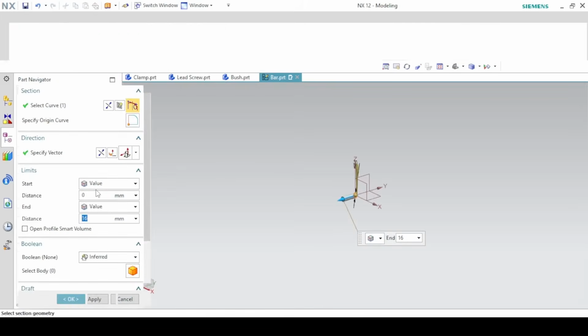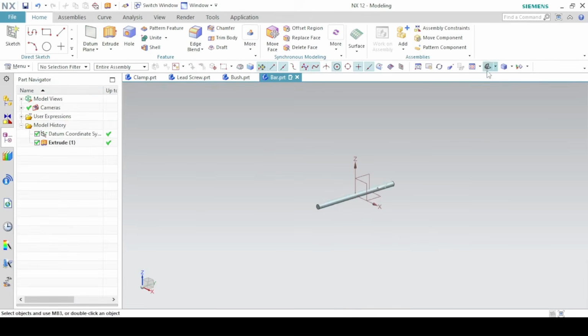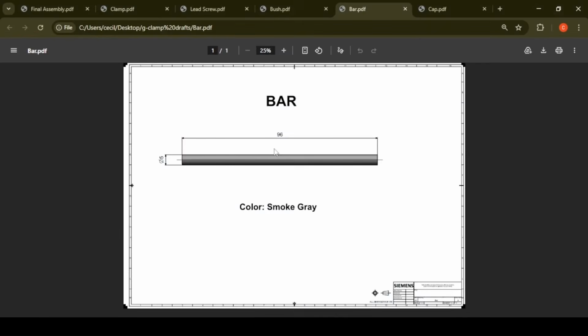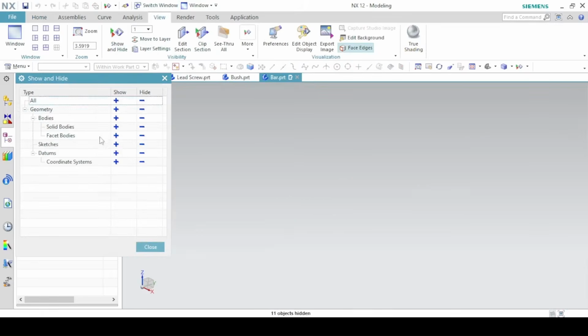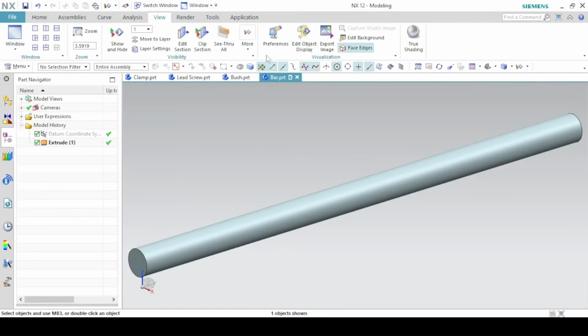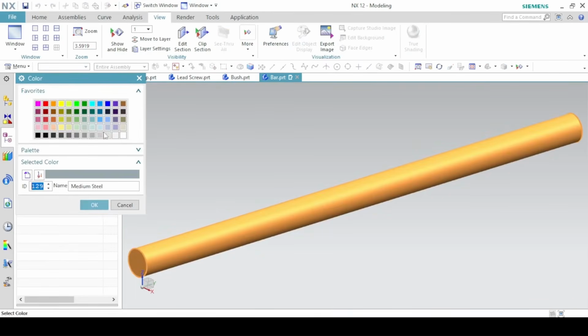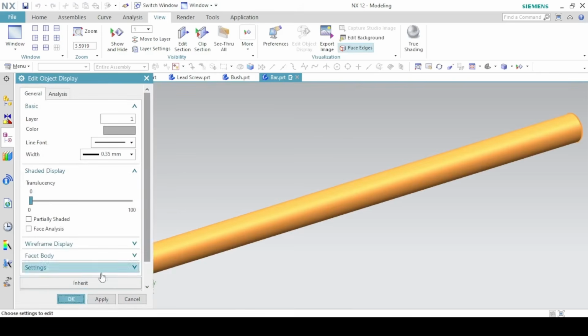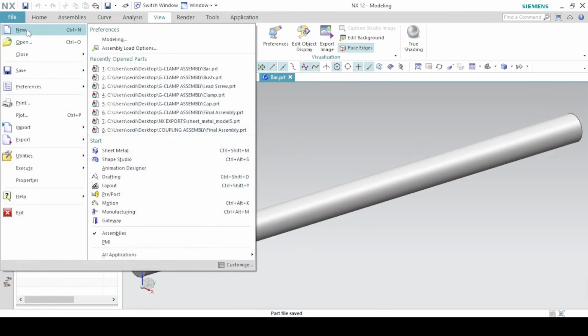And then the length, we make it symmetric. We need half the value, so 96 divided by 2. Okay. Then we change the color to smoke gray. And save the part. Move on to the last part.